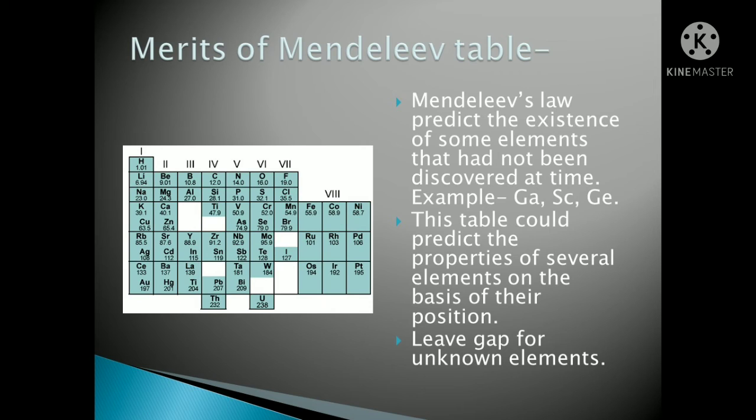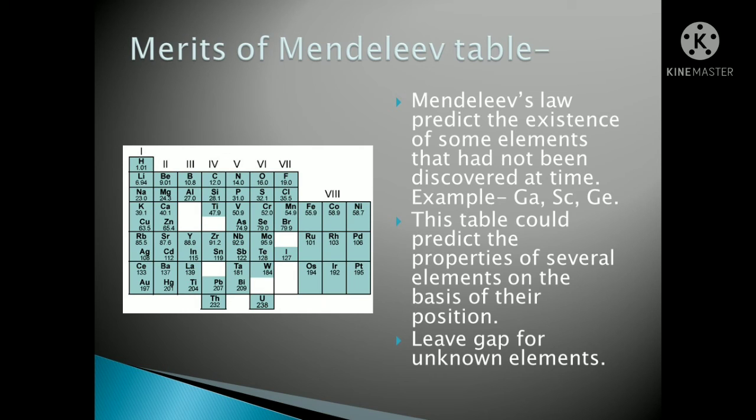So he took out that place for gallium, okay, strontium and gallium, Ge. So this table could predict the properties of several elements on the basis of their position. So he has given the gap for the unknown elements. He has done a very good thing in this process, okay.